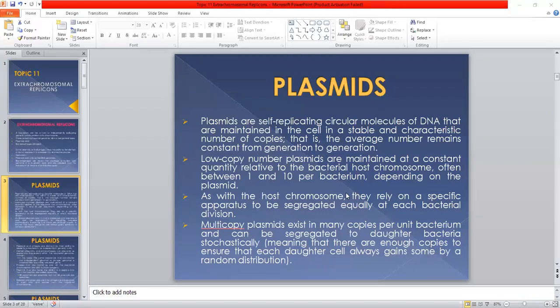Multi-copy plasmids exist in many copies per bacterium and can be segregated to daughter bacteria randomly. So these multi-copy plasmids are randomly distributed after each division of the bacterium, and it is ensured that each daughter cell always gains some by a random distribution. After division, each newly formed bacterial cell will have some of the plasmids.